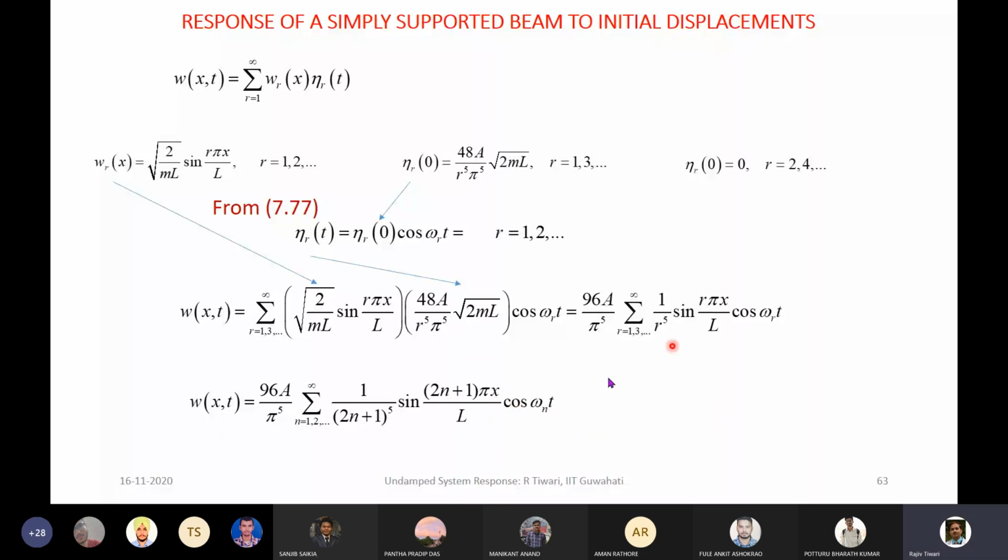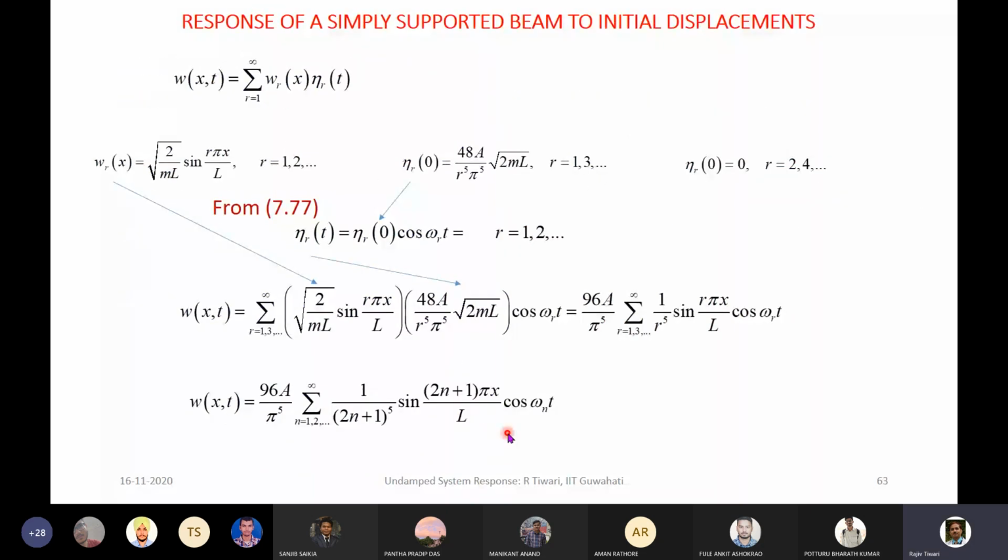this one. So rearrangement of this same thing, because r is all the odd terms will be having some value, otherwise it will be 0. So this 2n plus 1 is odd terms, so n can vary from 1 to infinity now. So this is the response of the system, which we are able to plot at any location of the beam at any time with this.